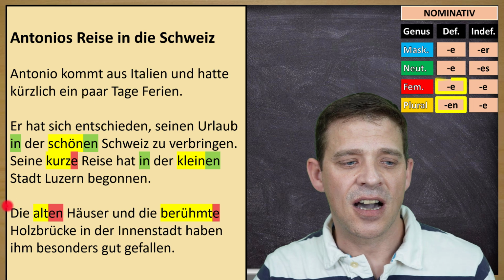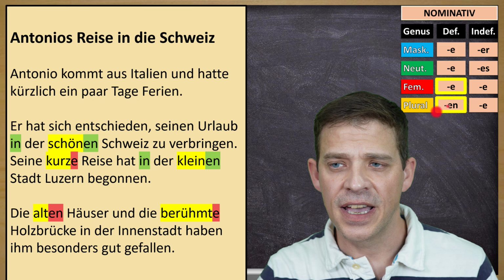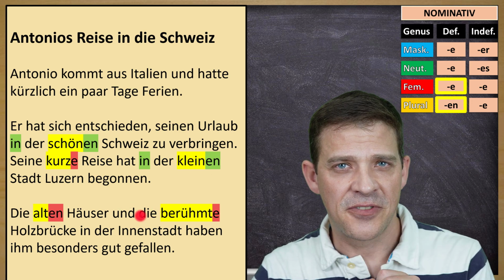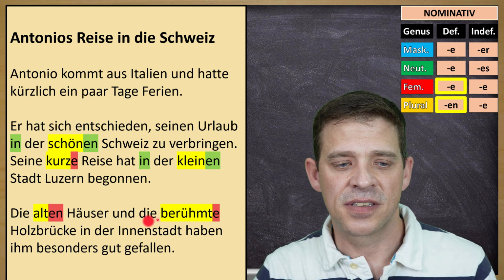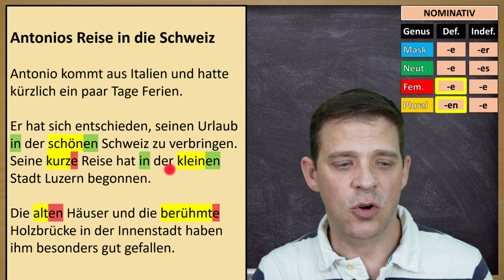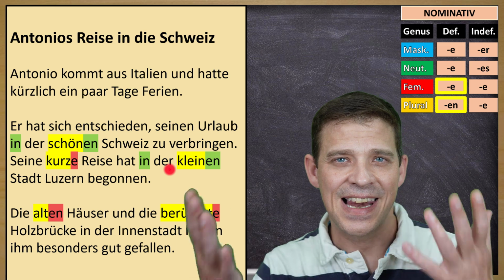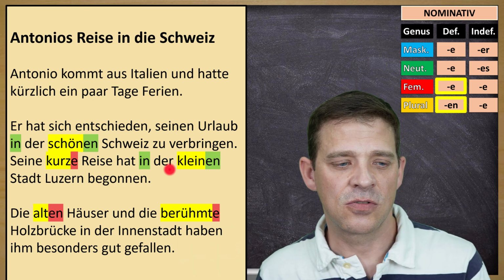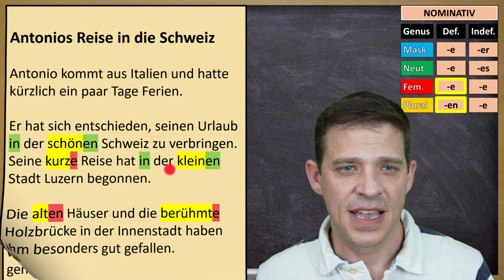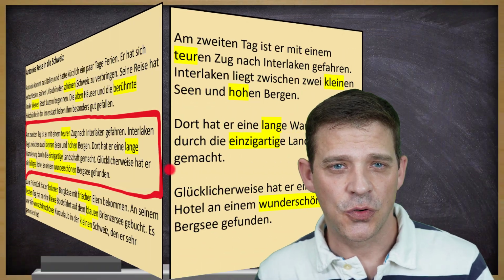Check the table. Die alten Häuser is plural, definite article, en. Und die berühmte Holzbrücke, die Brücke ist feminin, singular, definite article, ending e. Die berühmte Holzbrücke in der Innenstadt haben ihm besonders gut gefallen. He liked especially, besonders gut, the old houses and the famous wooden bridge. That's paragraph number 1. Let's go to the paragraph number 2.